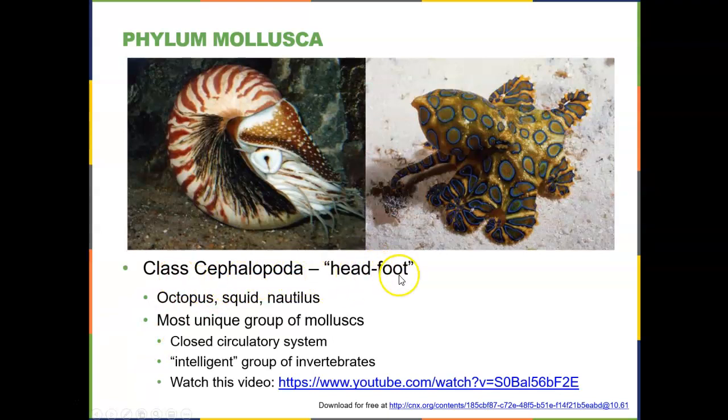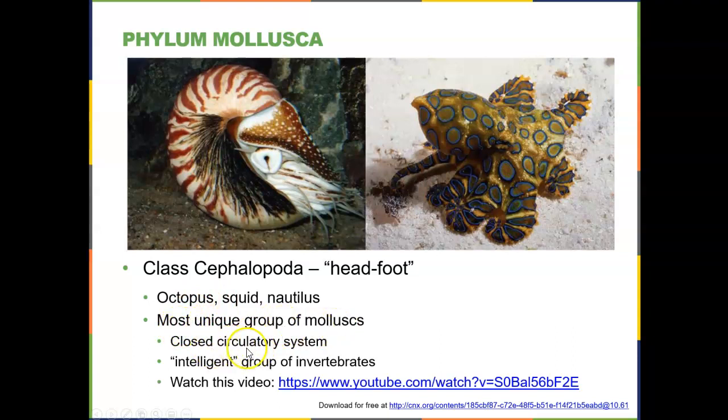Our next group is the class Cephalopoda. Cephalopoda means head, foot. So this would be the octopus, the squid, and the nautilus. The nautilus is the only one that has a shell in this group. The squids and the octopus do not. This is the most unique group of mollusks.